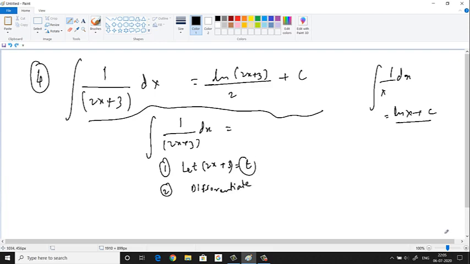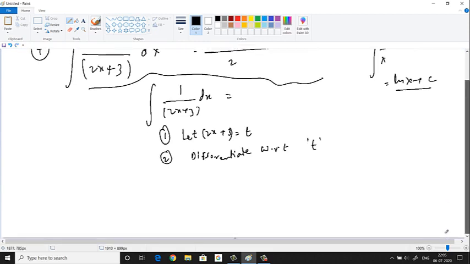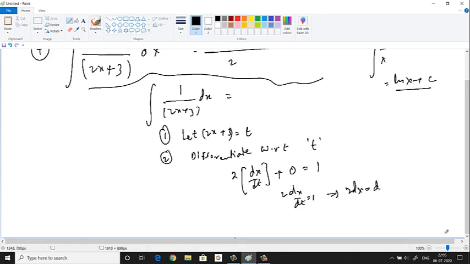So whatever variable you have on the right hand side, with respect to that, you have to differentiate. So here, differentiate with respect to t. How much will you get here? So you'll get 2. Differentiation of x with respect to t is what? dx by dt. Plus differentiation of any constant is 0 anyway. Differentiation of t with respect to t is what? 1. So what you can do is 2 dx by dt is equal to 1 you can write, or you can write 2 dx is equal to dt. 2 dx, or further also you can simplify that dx is equal to dt by 2.